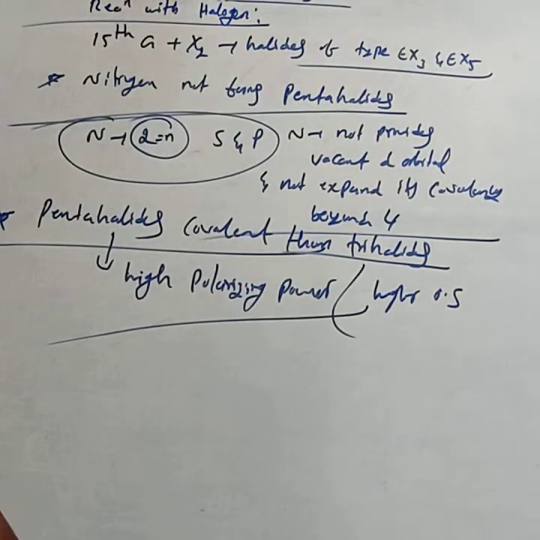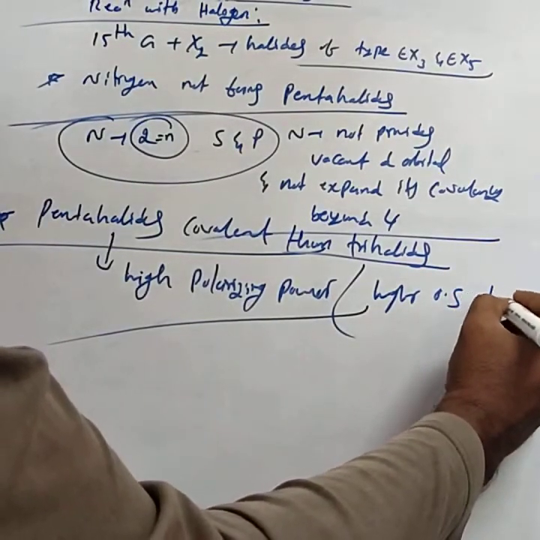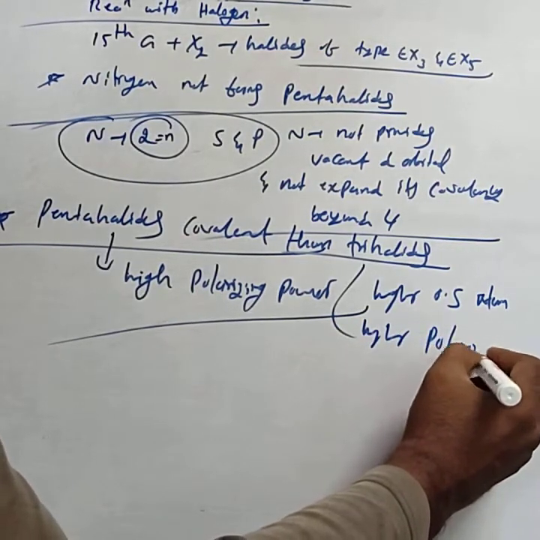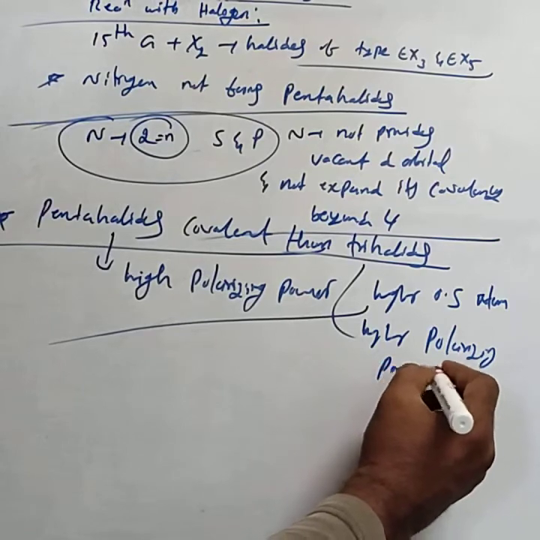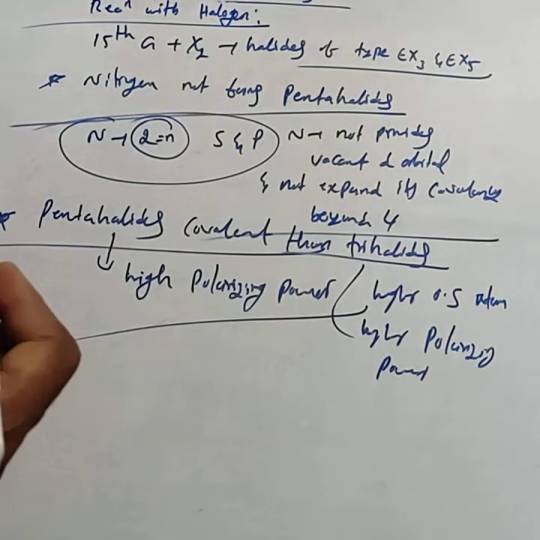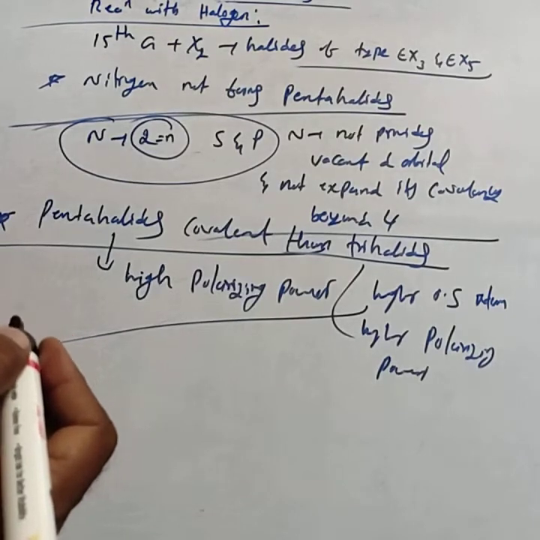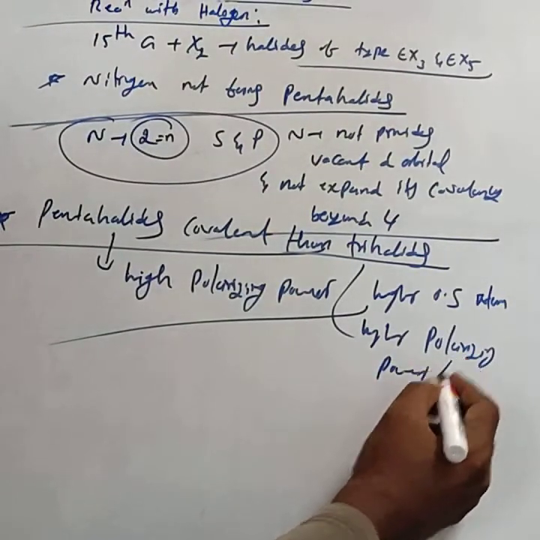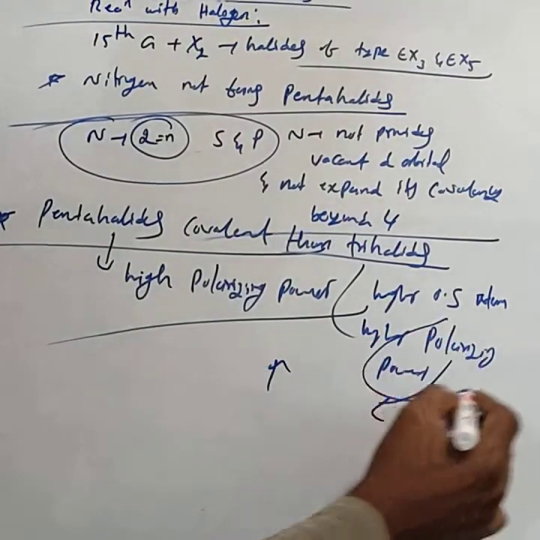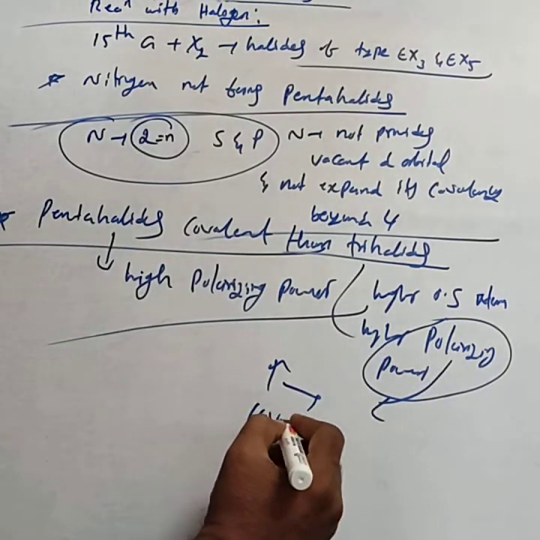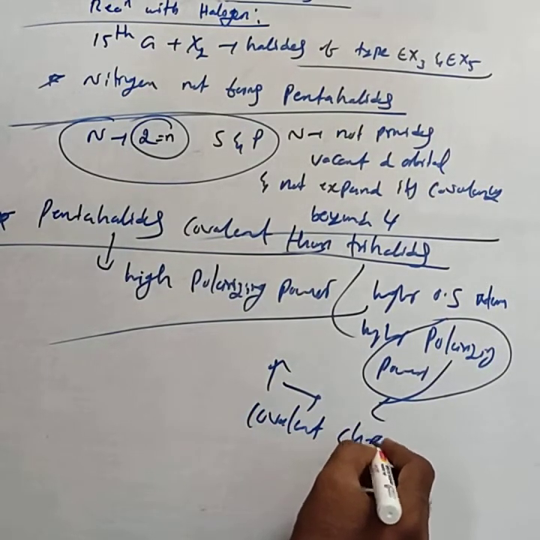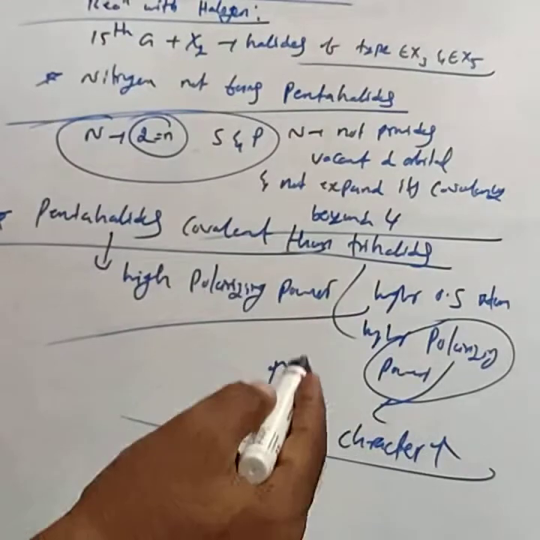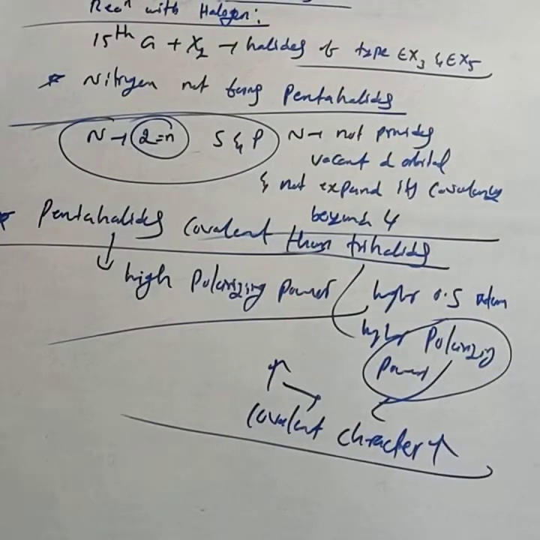Higher the oxidation state of the central atom, higher will be the polarizing power according to Fajans' rule. Already you have studied this in chemical bonding. Higher the oxidation state of the central atom, higher the polarizing power. As the polarizing power increases, covalent character also increases.